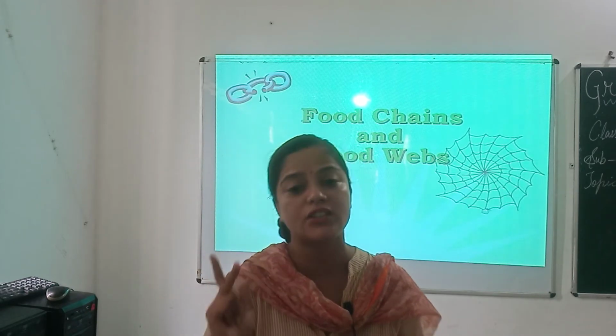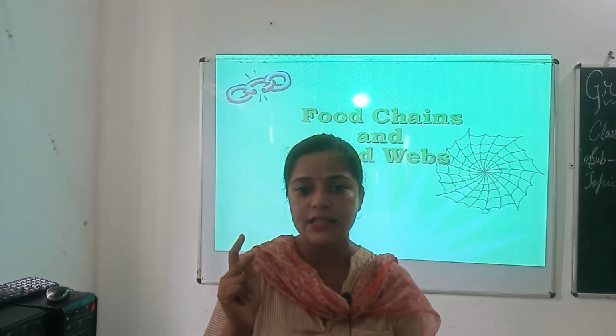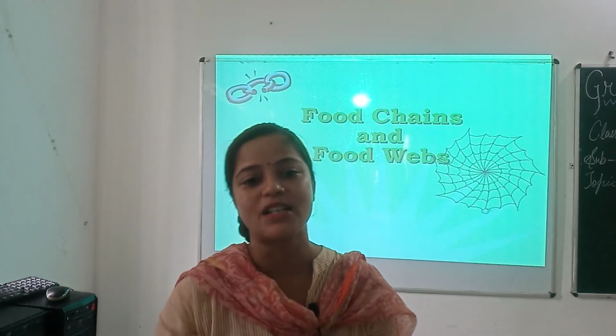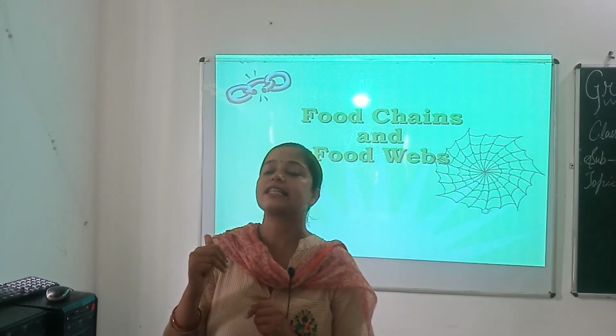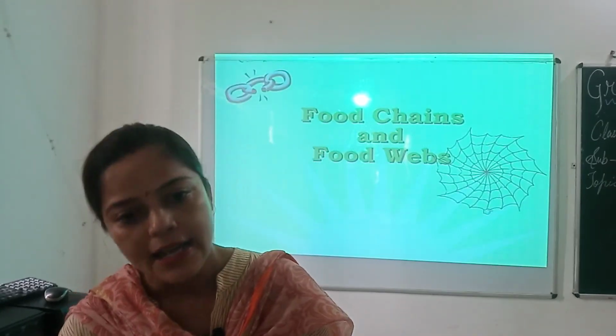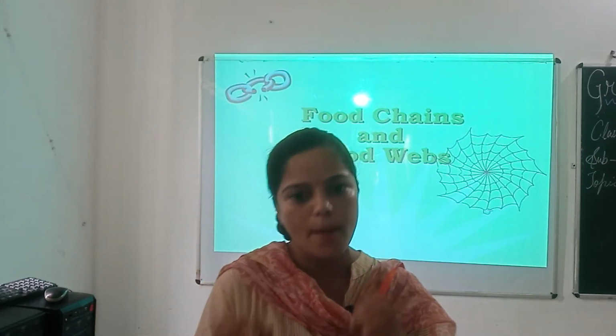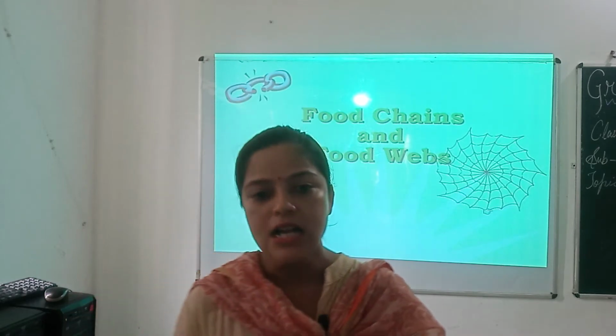Then trophic level 3, primary carnivores, also called secondary consumers. Then trophic level 4, secondary carnivores, also called tertiary consumers. And the last one is trophic level 5, top carnivores or quaternary consumers.